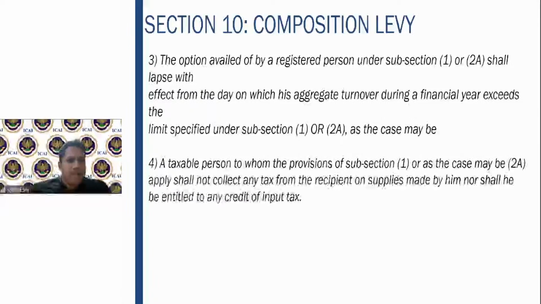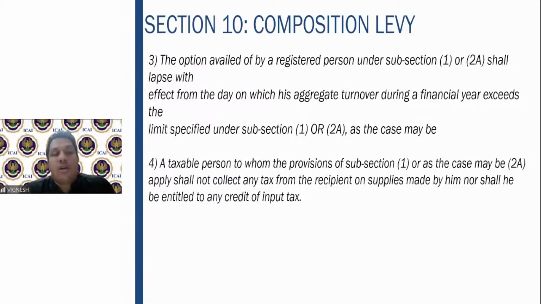Fine. Then 10 subsection 3, what does it say? If you have opted for the composition scheme, the moment your aggregate turnover exceeds the prescribed limit, the option shall lapse. That is, you cannot further pay under the composition scheme.